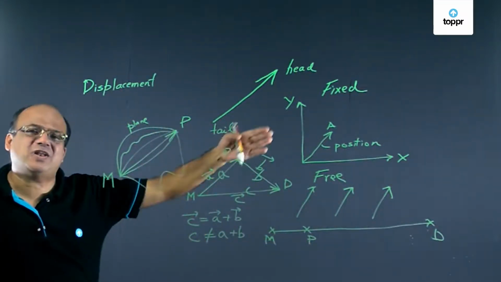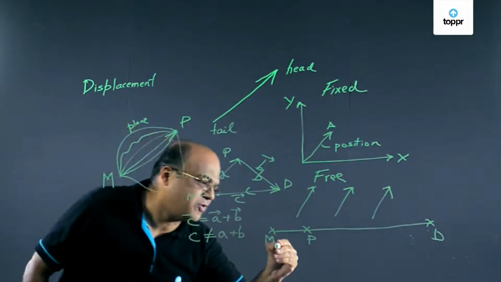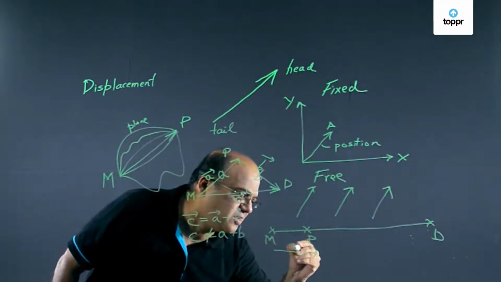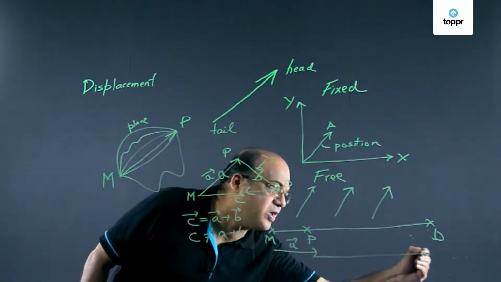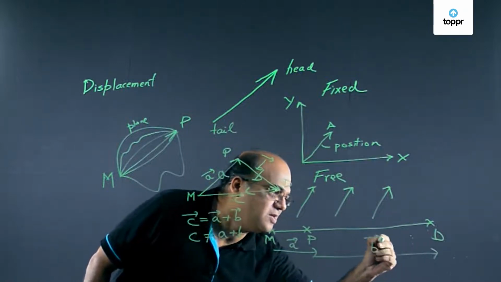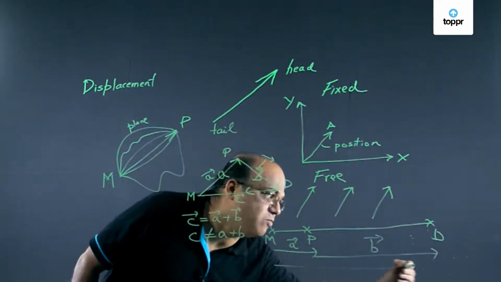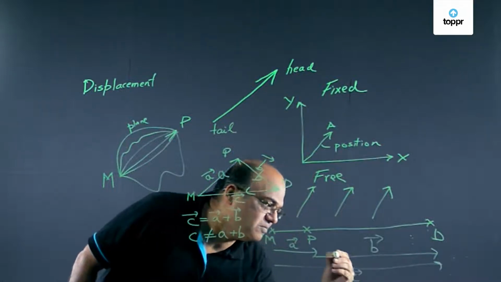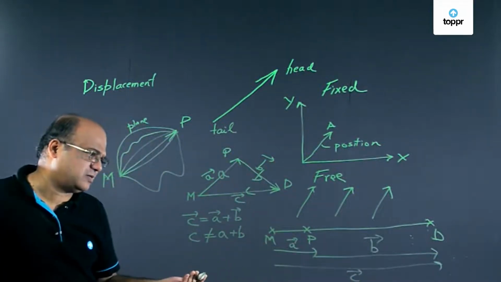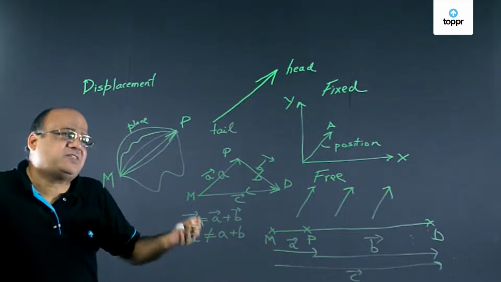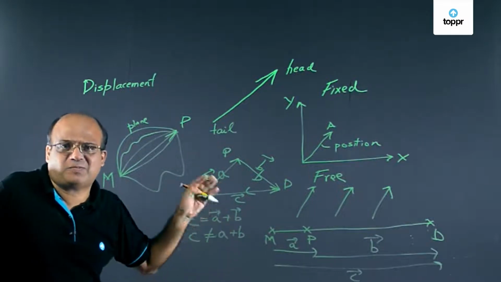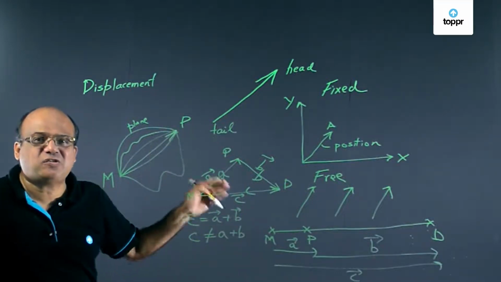So all are in one line. First we go from Mumbai to Pune, that is our A vector. Then we go from Pune to Delhi, that is B vector. And the resultant is Mumbai to Delhi, C vector. And see the beauty here. Here C vector is A vector plus B vector. And C is also equal to A plus B.